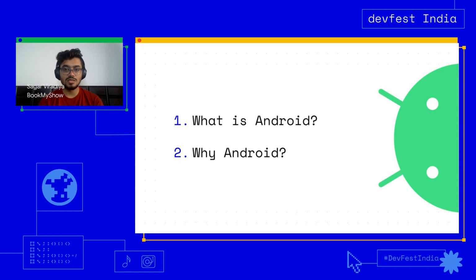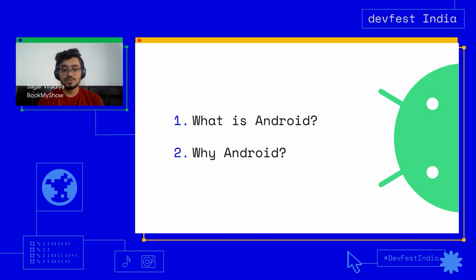If you are curious enough, you can explore the entire OS, and you can learn about many things which are internal to Android OS. It's also flexible enough. It allows you to customize a lot of things, and this will allow you to experiment with stuff, and you can customize a lot of things while developing for Android.